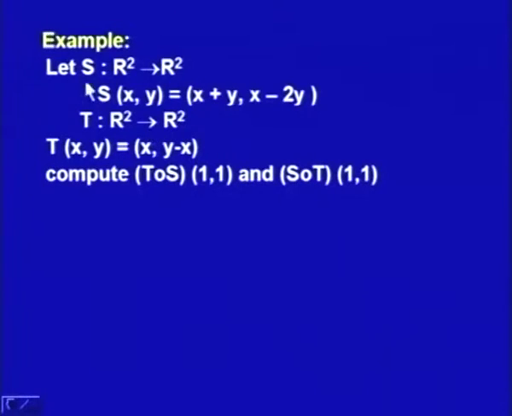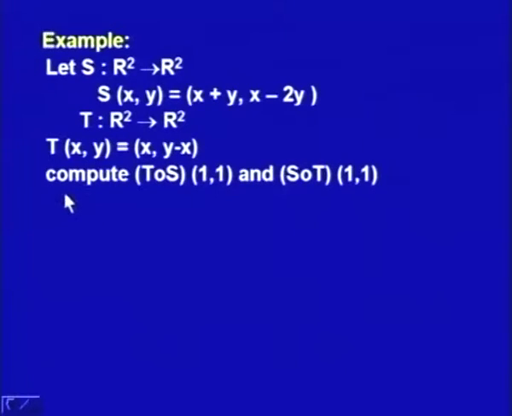Now, let us see what we mean by composite transformation with the help of an example. So, we have a linear transformation S from R2 to R2. Here S of x y is defined as x plus y and x minus 2y. So, an element x y in R2 will map to x plus y comma x minus 2y under the transformation S, and another linear transformation T defined by T of x y is equal to x comma y minus x.